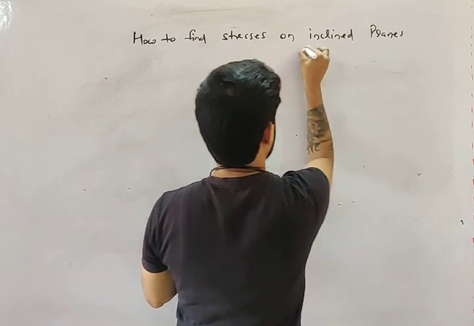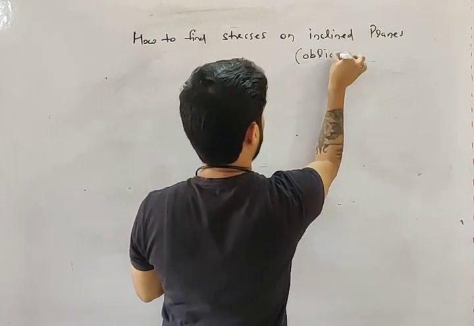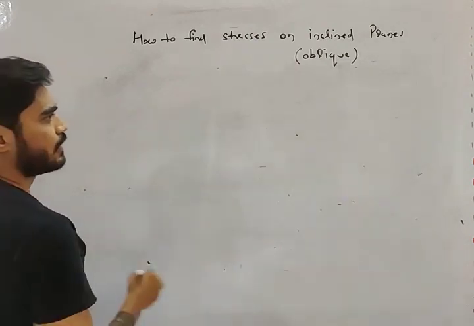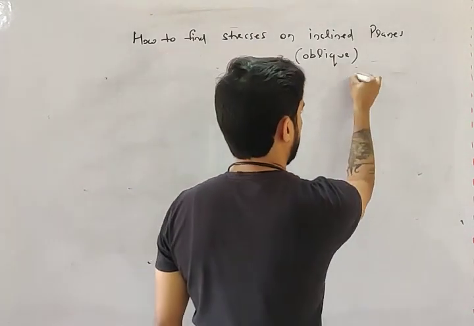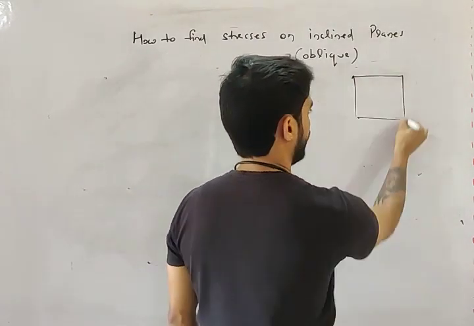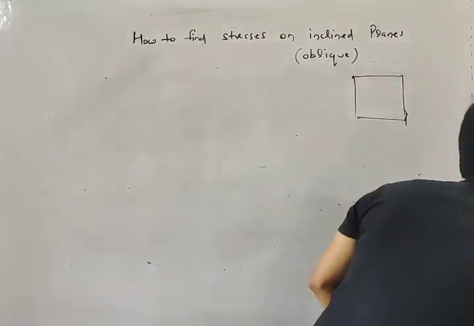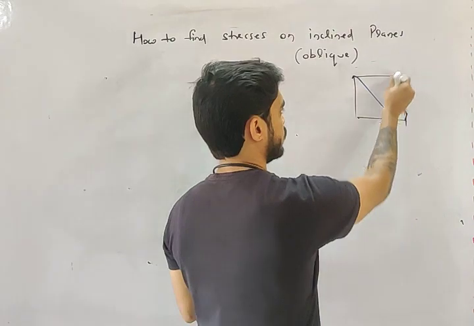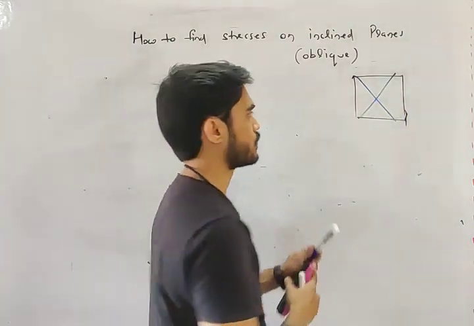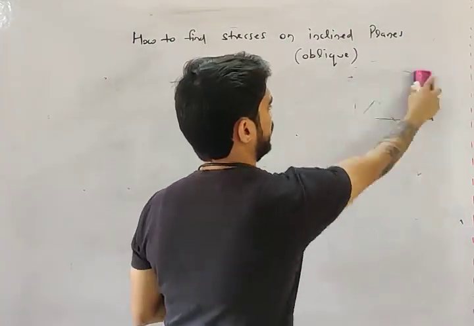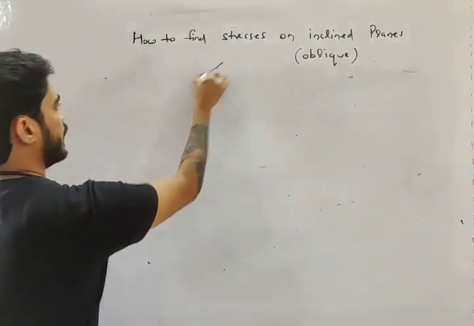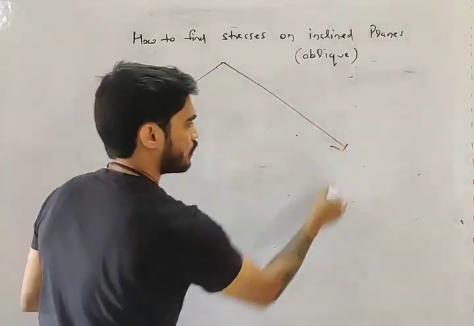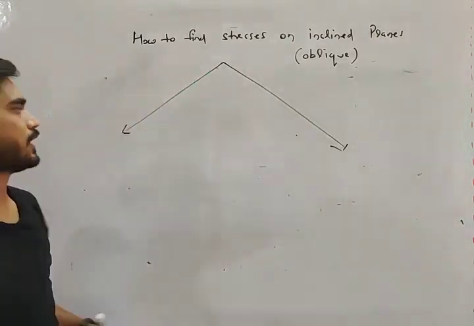Inclined planes are also known as oblique planes. What does it mean? Let's say this is the element, then how to calculate stress on this plane or on this plane. These are inclined planes. Now there are two methods which we can use to calculate stress on an inclined plane.